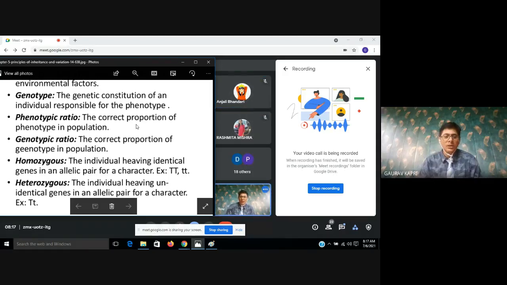So in this picture you can see what is homozygous: the individual having identical genes in the allelic pair, that is capital T and capital T, or small t and small t. While in the heterozygous condition, the individuals have unidentical genes. Unidentical means you are observing capital T is associated with small t.